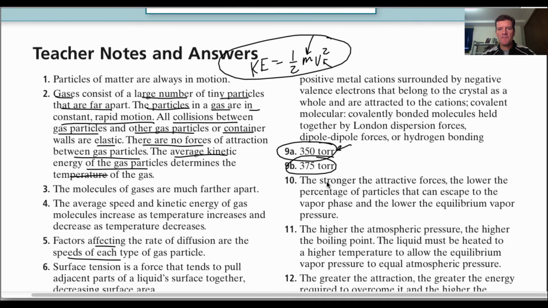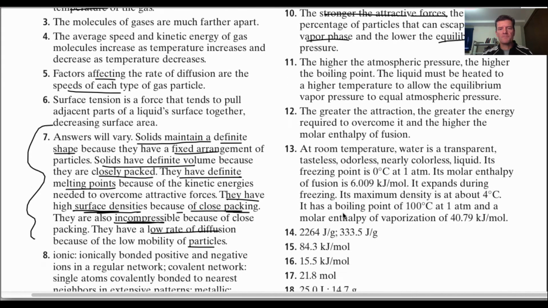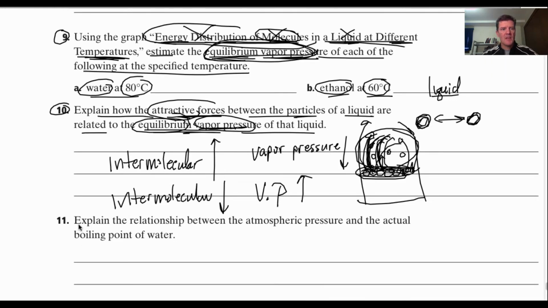Let's just verify. The stronger the attractive forces, the lower the equilibrium vapor pressure. Okay? Wonderful. Okay, let's look at the next one here. Explain the relationship between the atmospheric pressure and the actual boiling point of water.